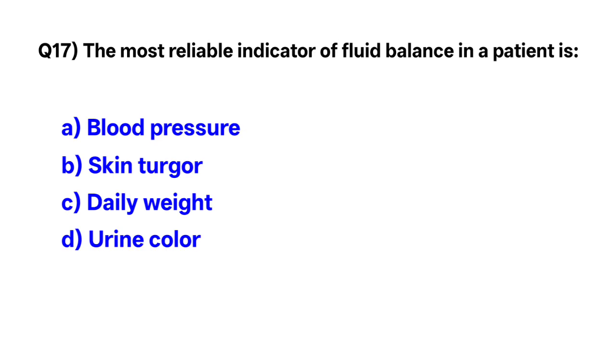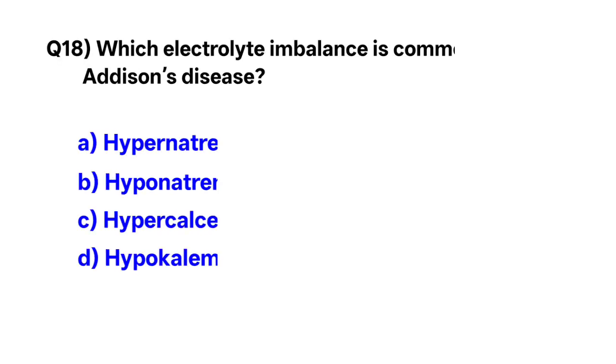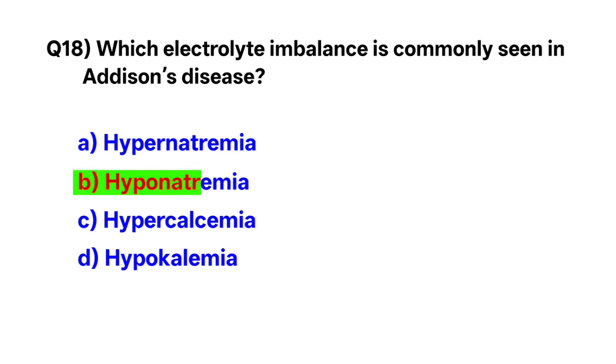Question number 17. The most reliable indicator of fluid balance in a patient is. Correct option is C. Daily weight. Question number 18. Which electrolyte imbalance is commonly seen in Addison's disease? Correct option is B. Hyponatremia.